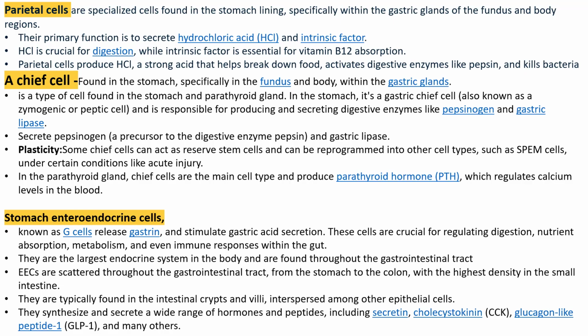Points should be noted: it is responsible for secreting digestive enzymes, namely inactive pepsinogen, a precursor of the digestive enzyme pepsin, and gastric lipase. Chief cells in the parathyroid glands regulate calcium levels in the blood.